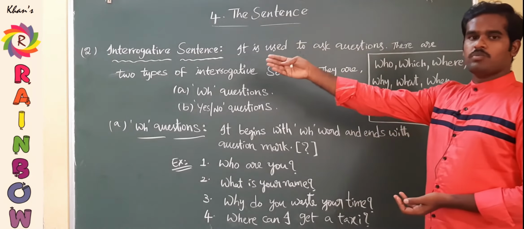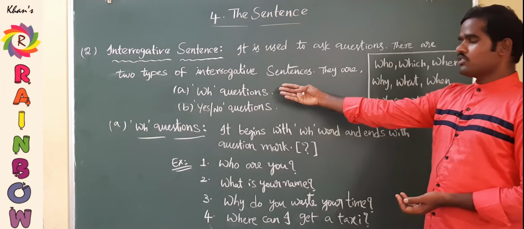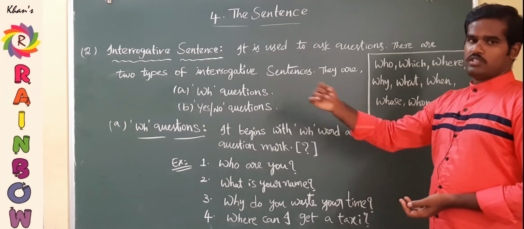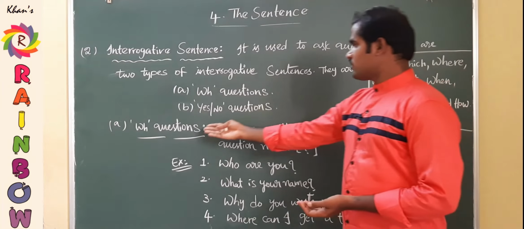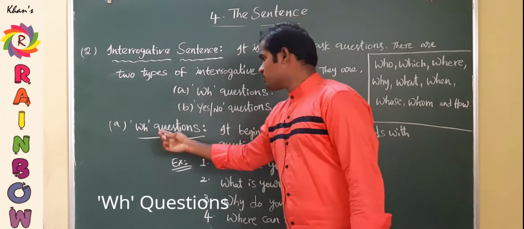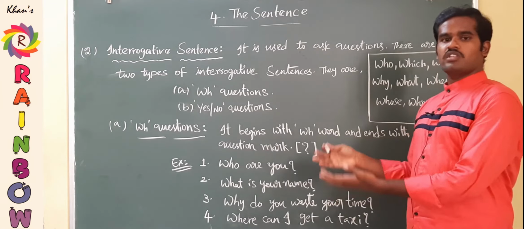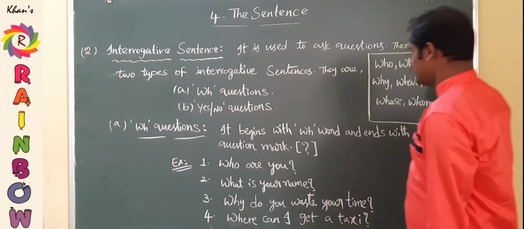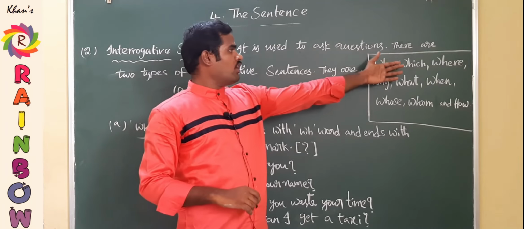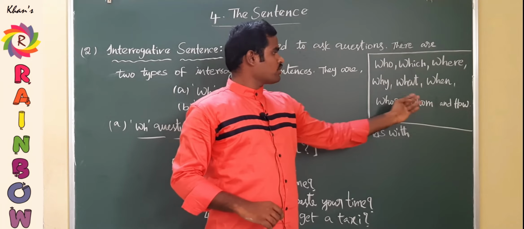And there are two types of questioning: one is WH questions, the second one is yes or no questions. So we can ask in two ways. Let us consider the first one, WH questions. See, WH questions always begin with a WH word and end with a question mark, because it is a question. I have written WH words here. You can find the list of WH words here: who, which, where, why, what, when, whose, whom and how.